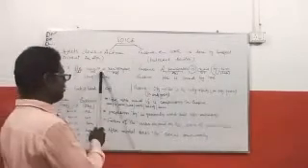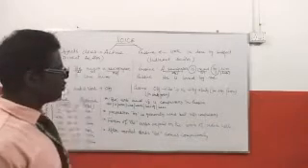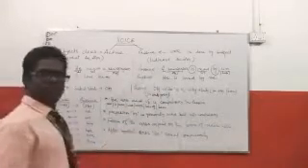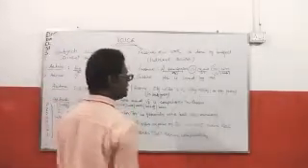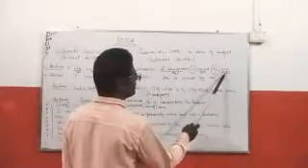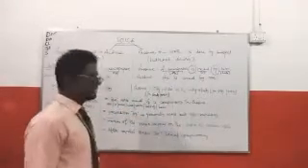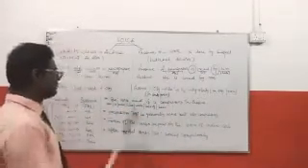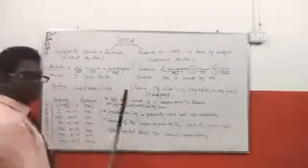Both sentences have the same meaning, but the formation is a little bit different. Here the be verb is extra, by is extra, and in place of the subject coming, the object comes, and in place of the object, the subject comes. So this is the main difference of active and passive.